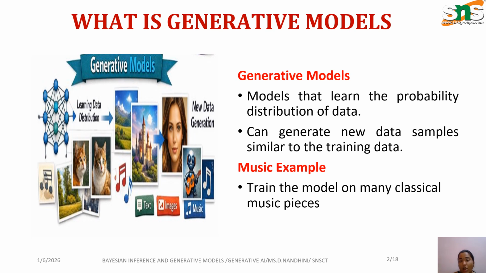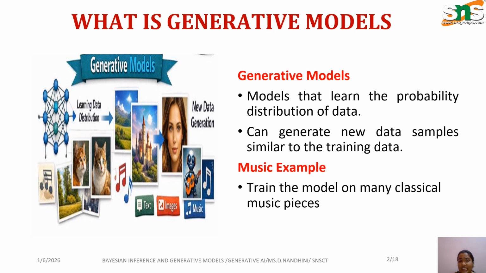already existing data. For example, train the model on many classical music pieces. So if you have many classical music pieces, we use them to train the models. So there are some common types of generative models.